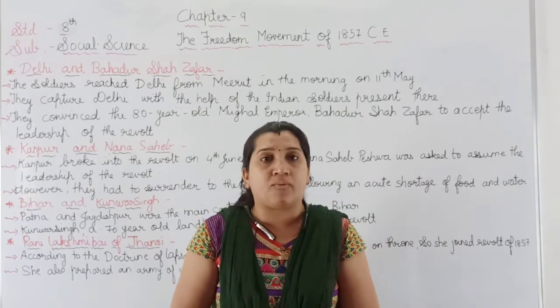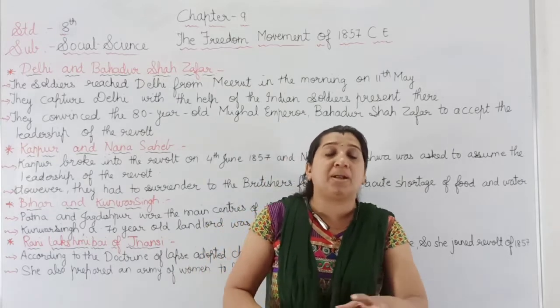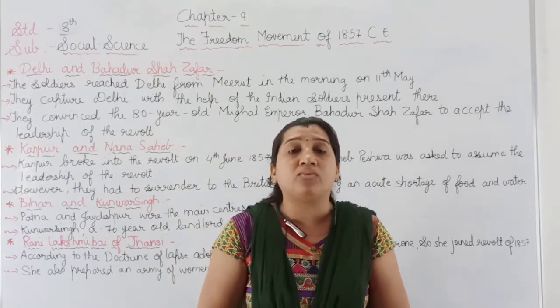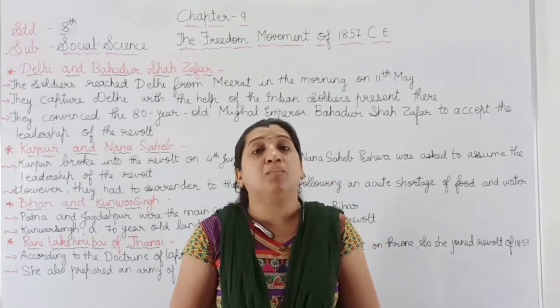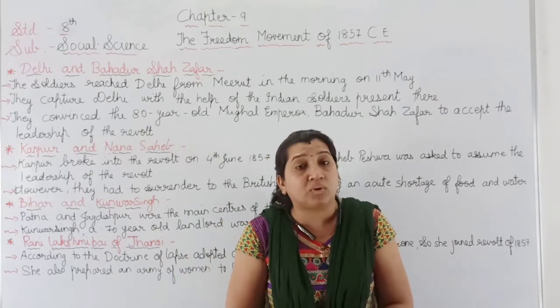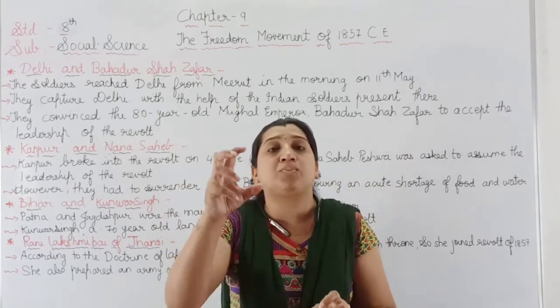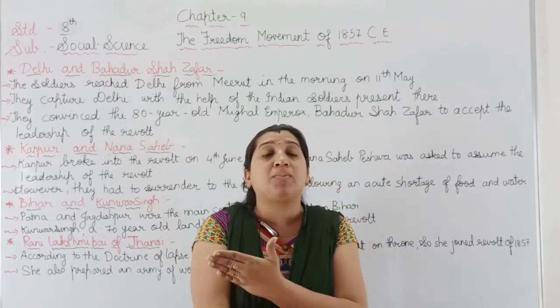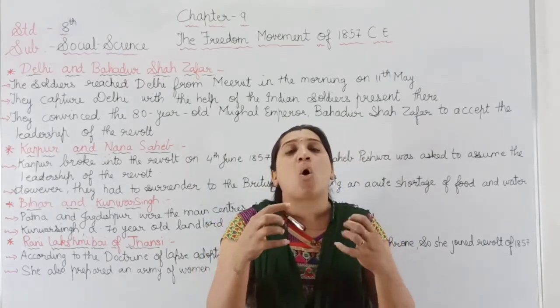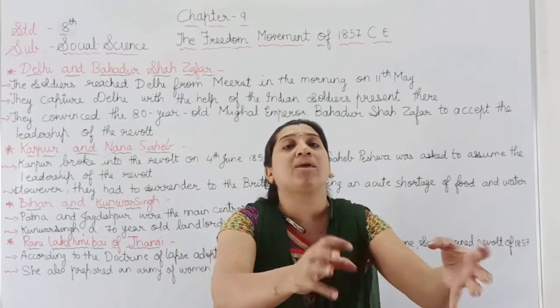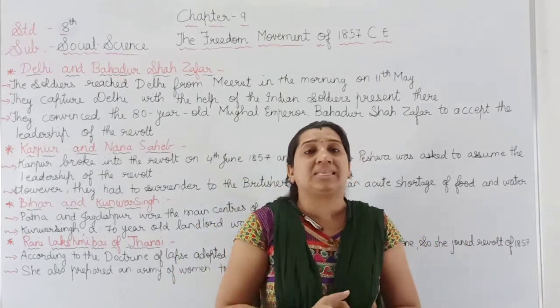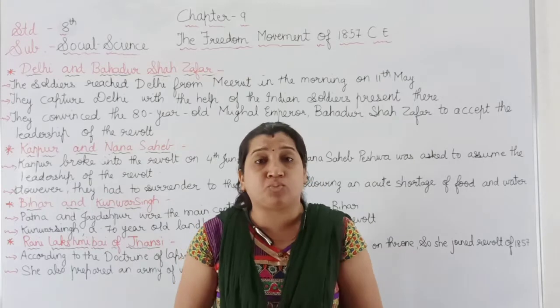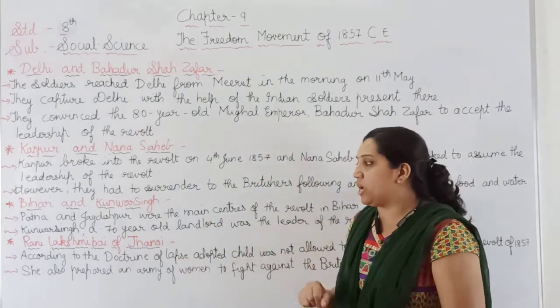During a war between the Britishers and Kunwar Singh, one of the British officers shot a bullet at the hand of Kunwar Singh. To stop the poison from spreading from the bullet, he chopped off his arm and offered the chopped arm to the river Ganga. Before his death, he freed Jagdishpur from the hands of the Britishers.